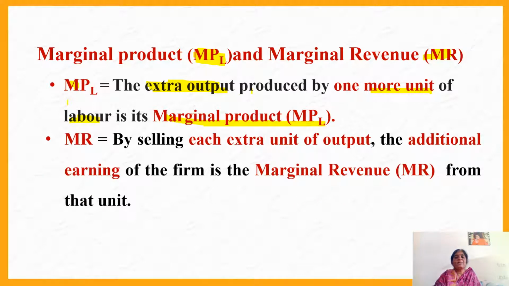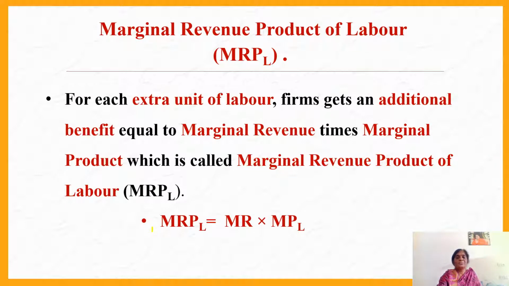And now, what is marginal revenue? Marginal means additional. Revenue is always earned by selling the output. Therefore, the additional earning obtained by the firm by selling an extra unit of output is called marginal revenue. By selling an additional output, the additional income or revenue earned is called marginal revenue.